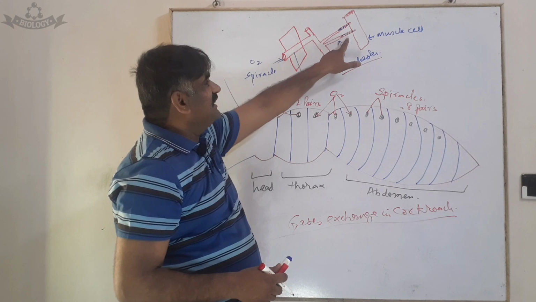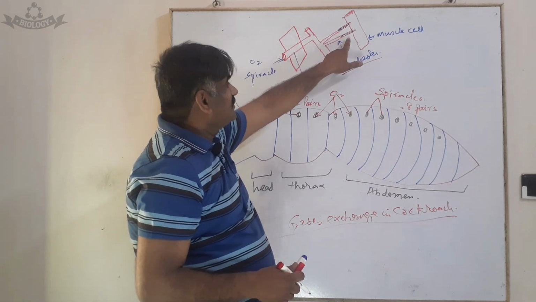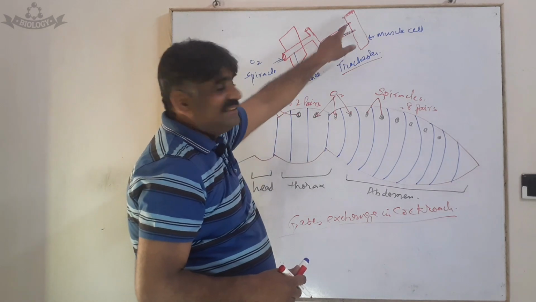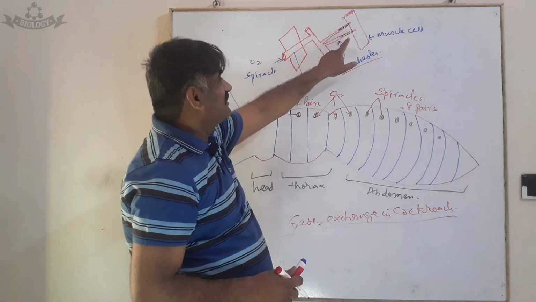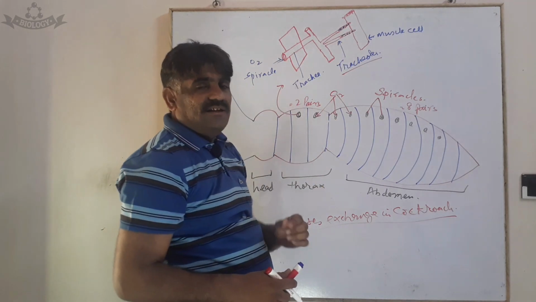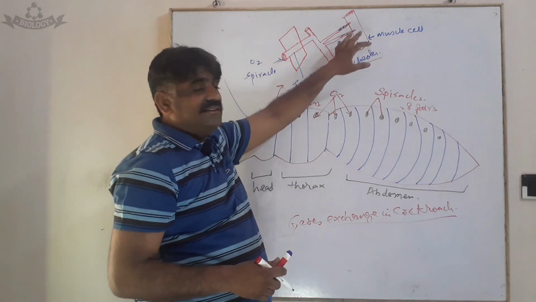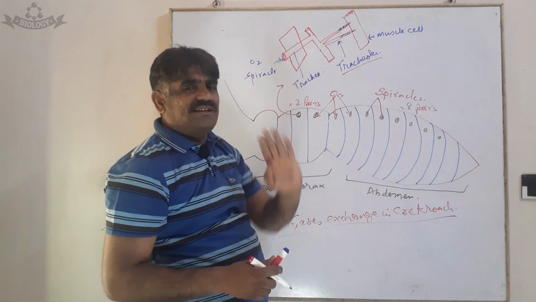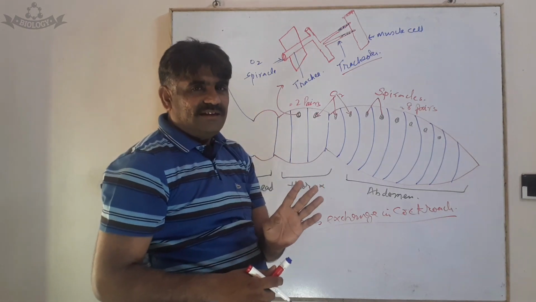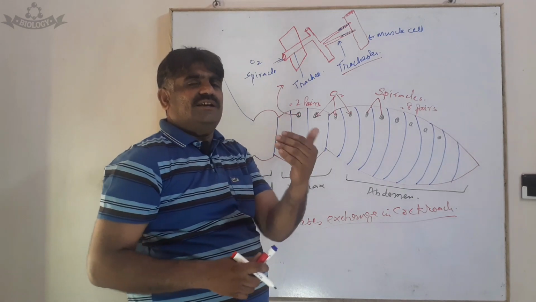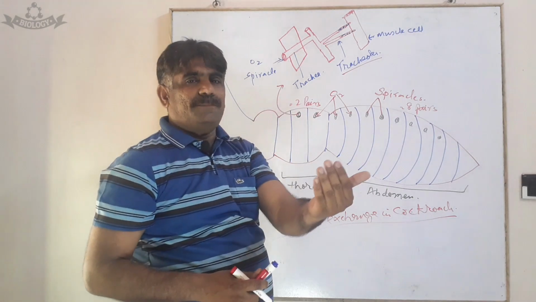When oxygen reaches the ends of these tracheoles, there is a fluid for easy diffusion of oxygen into the body cell. But when carbon dioxide is produced in the body cells, it does not use the same route; rather, it diffuses out through the general body surface of the cockroach.